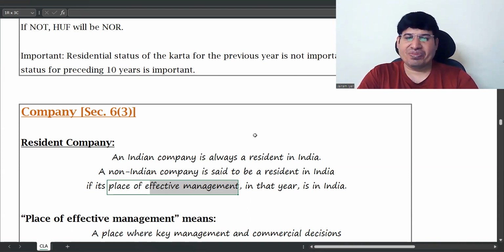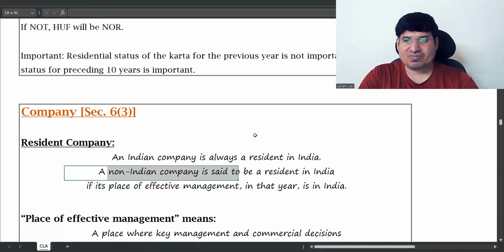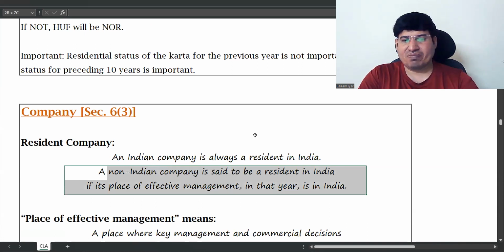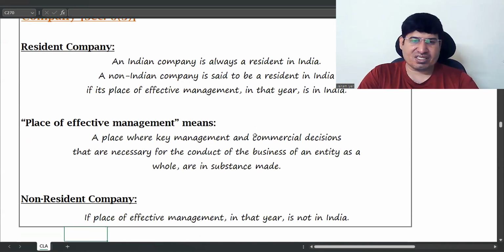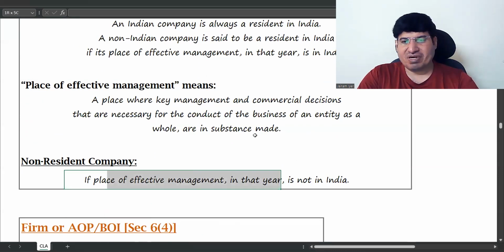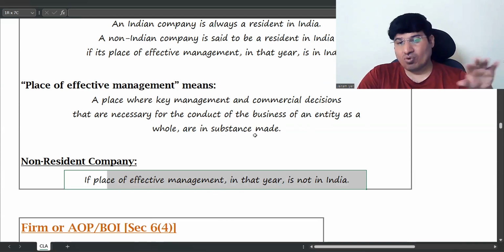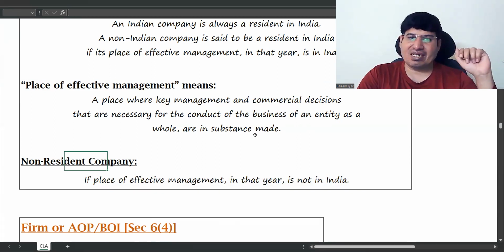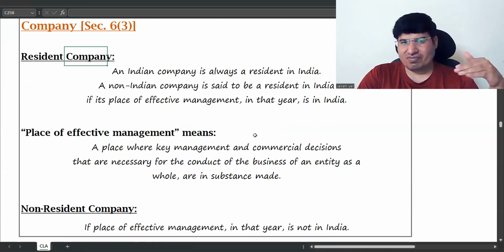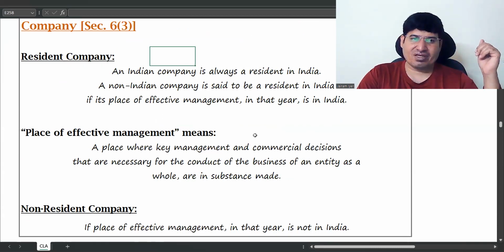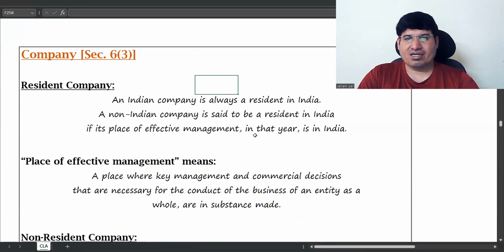Now, in companies, one thing: Indian companies are always resident in India. So only for non-Indian companies, you have to see whether the place of effective management is in India. Again, here it is not written, but it is wholly or partly in India. Reason being, for non-resident, the place of effective management is not in India, that is, wholly outside India, then non-resident. And partly in India, it becomes resident. So it's very similar to your HUF. So remember here that domestic company.